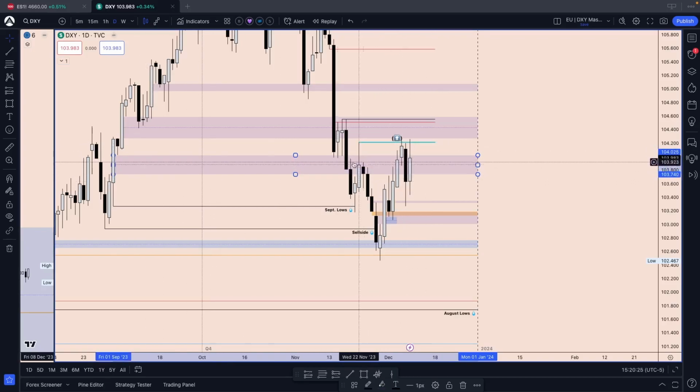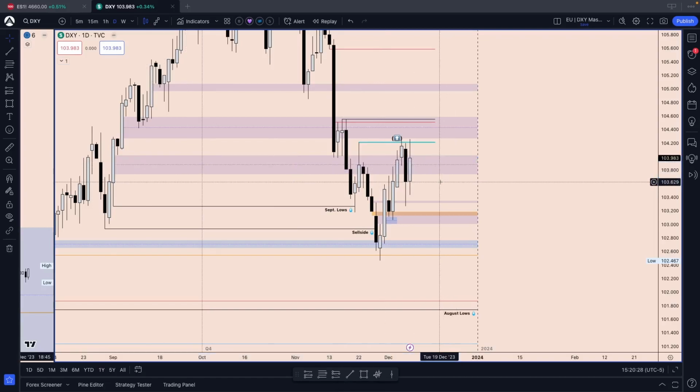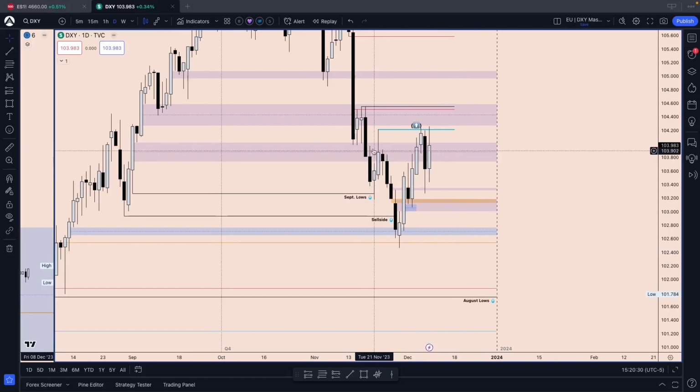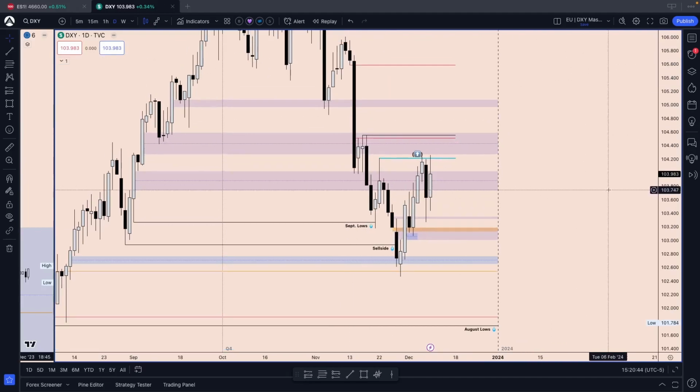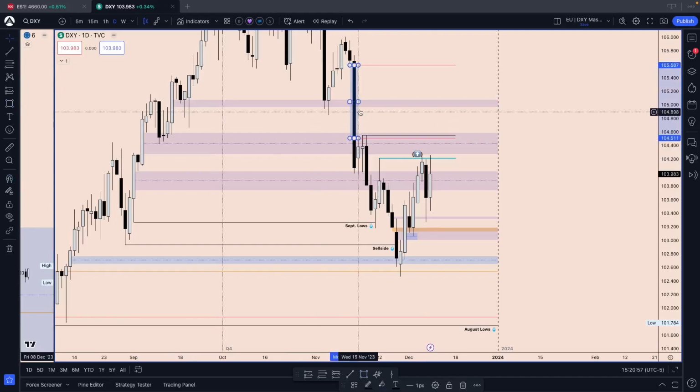I don't really like to have this inversion fair value gap on here on a daily time frame anymore, but I'm going to leave it here. We close below, we use it perfectly as resistance, and we close above and close below. I don't really like to see that, but we will see right here. I keep that on because we use it as support, then we close below and use it as resistance to continue lower. But the main area of interest for me is going to be this high. If I see the close above that, we could really start to frame higher prices, or at least a pullback maybe into this daily bearish fair value gap.